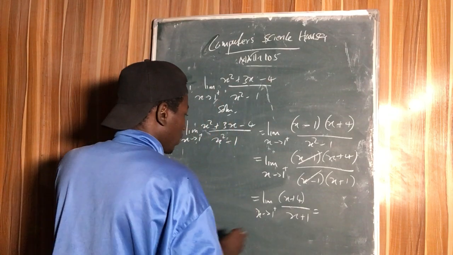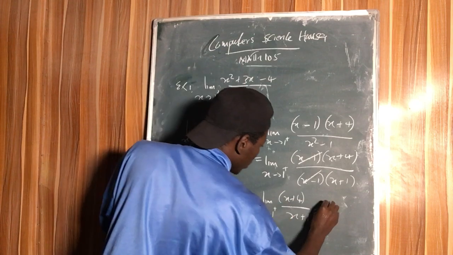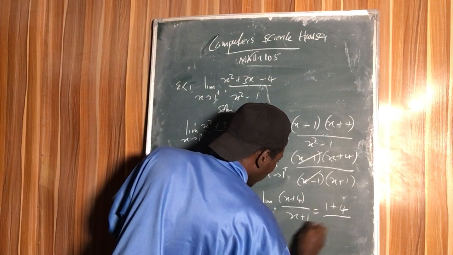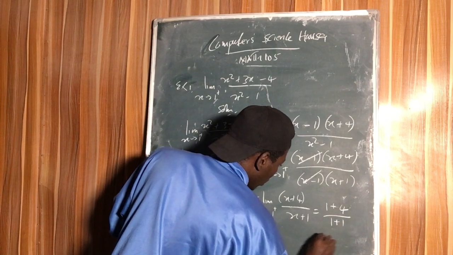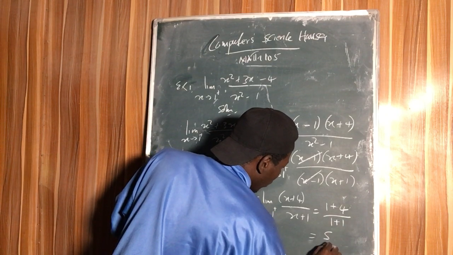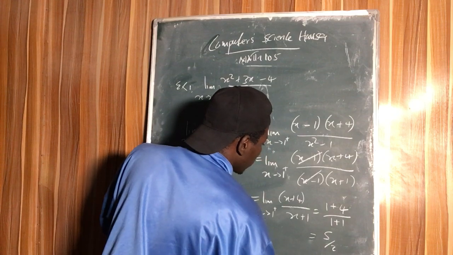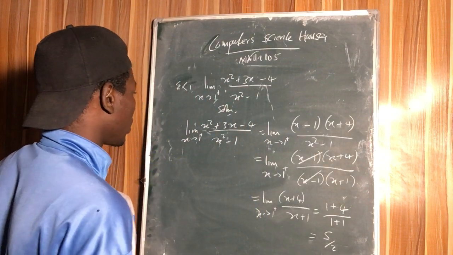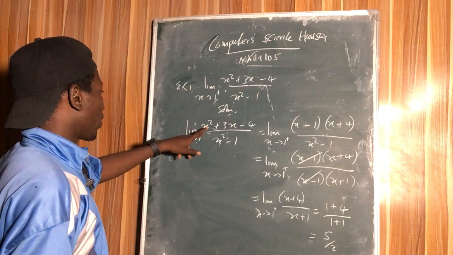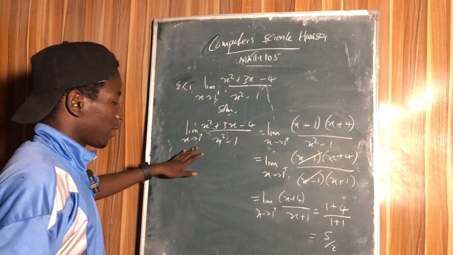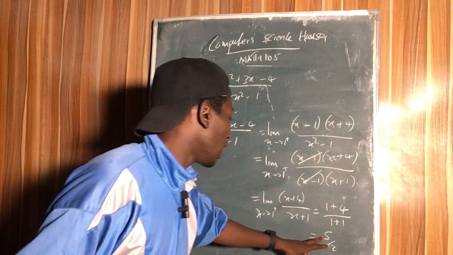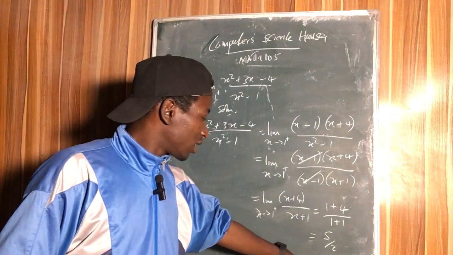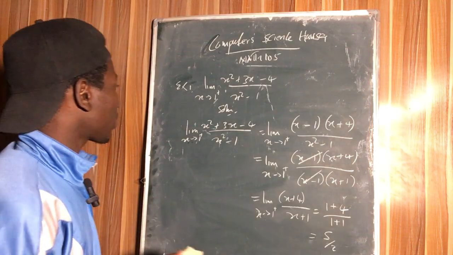This is equal to what? As x approaches 1, this is equal to 1 plus 4 all over 1 plus 1, which is equal to 5 all over 2. So that is the answer of this. So the limit of this function as x approaches 1, we are going to have 5 all over 2. That is the answer. I hope you are seeing. So this is it.